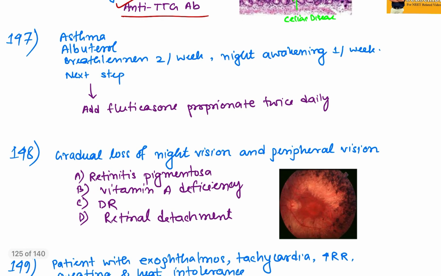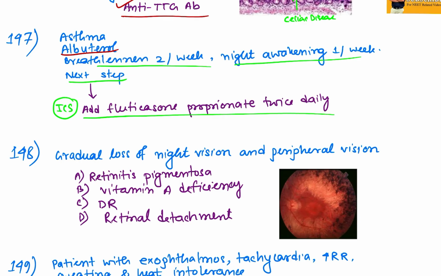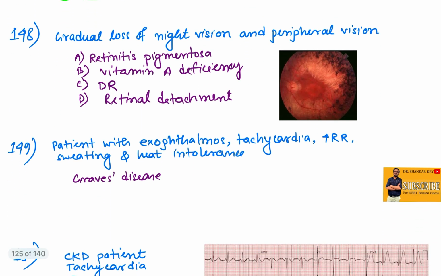Then a patient of asthma on albuterol therapy, but there is breathlessness 2 episodes per week and now night awakening 1 episode per week. The next best step, obviously, is to add ICS, or inhaled corticosteroid. I think one option was fluticasone. So the answer will be add fluticasone propionate twice daily.